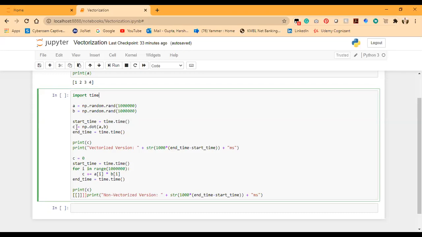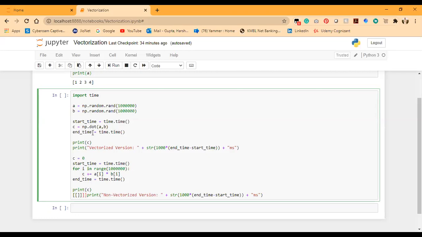Okay, and further we are going to implement a new variable c that would basically store the dot product of these two vectors a and b. Since we are using the vectorized operation here, we would be using the ready-made function np.dot in brackets a comma b, because a and b are the two vectors on which we need to perform the dot product. Then we would explicitly mention the end time of the calculation as end_time equal to time.time in brackets.